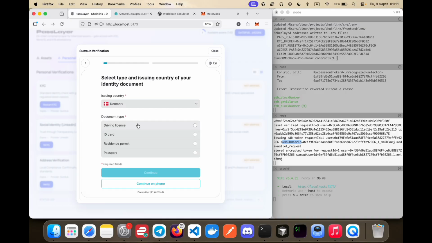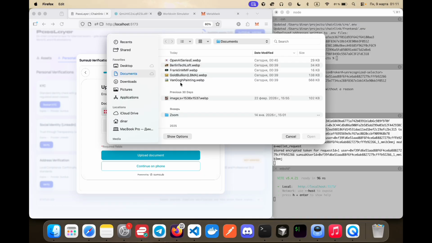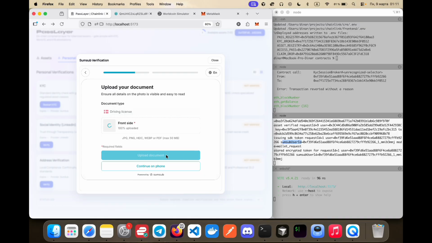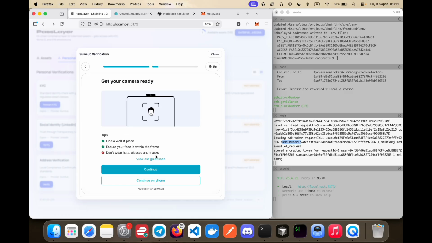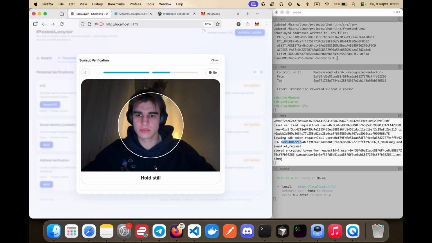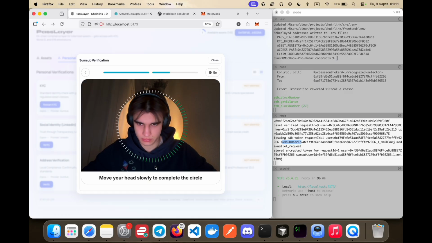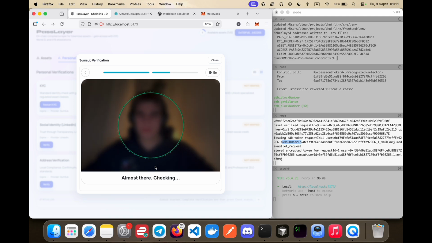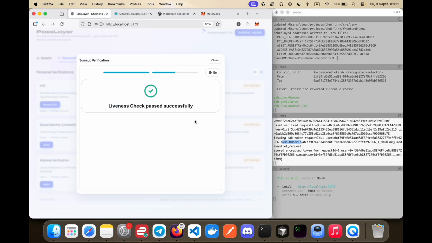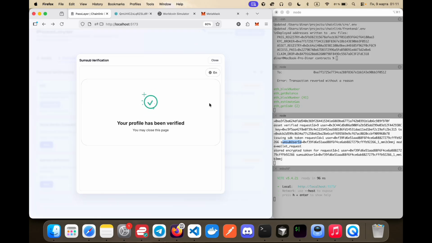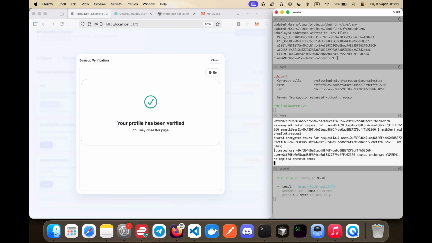And on the right side, you see where we send the event to CRE, and we use it as a user attestation. For example, now you see the procedure of document and face recognition, and now we will see the status of our verification. Confirming, and we see that we attested the user with the wallet address.